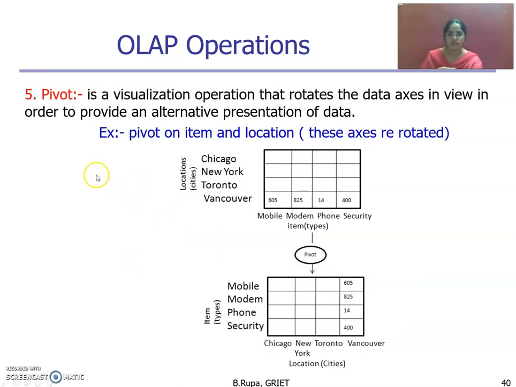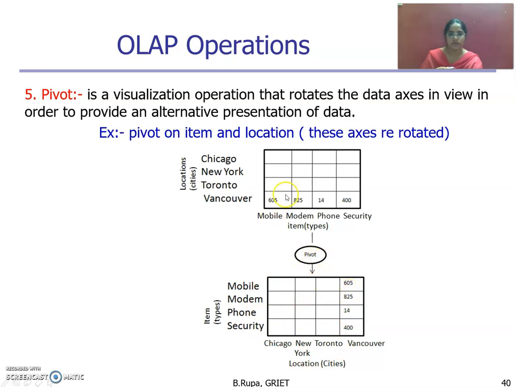The next operation is the pivot operation. It is a visualization operation. If you want to change the presentation into another alternative way, we can go for a pivot operation. Here we have the result of a slice operation. This is only quarter one information.